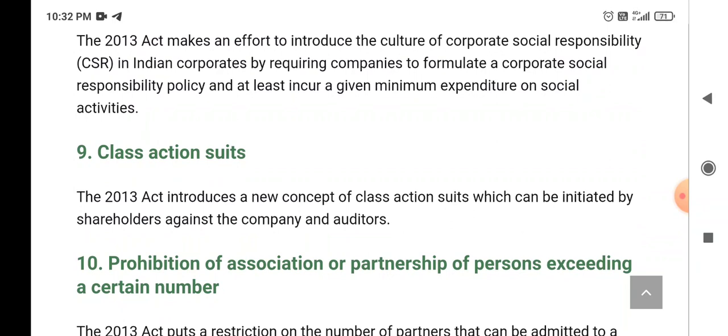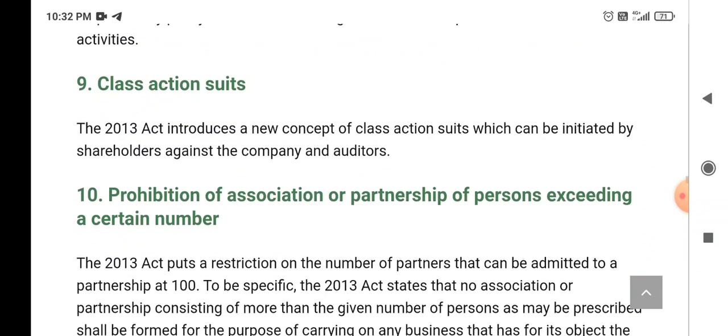Class action suits. So, the Companies Act 2013 introduced a new concept of class action suits, which can be initiated by shareholders against the company and auditors. Prohibition of association or partnership of persons exceeding a certain number.